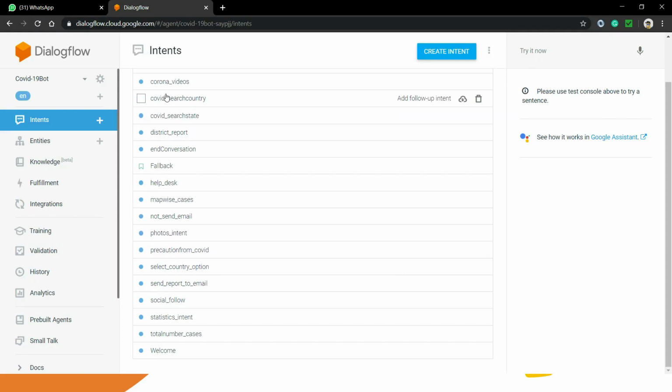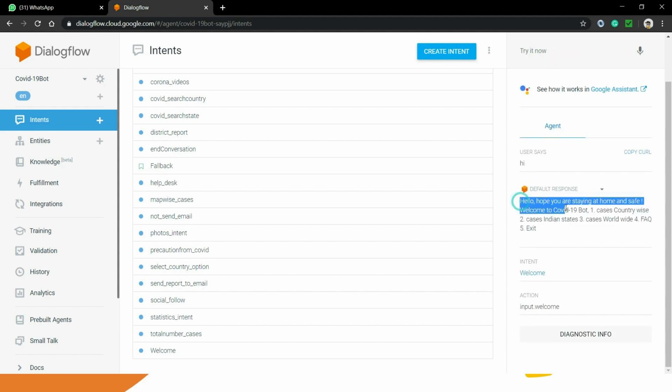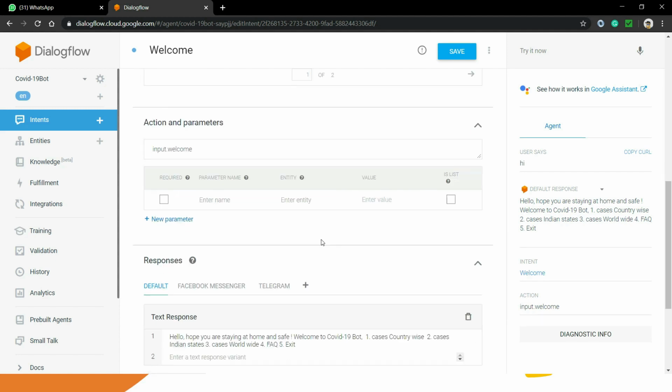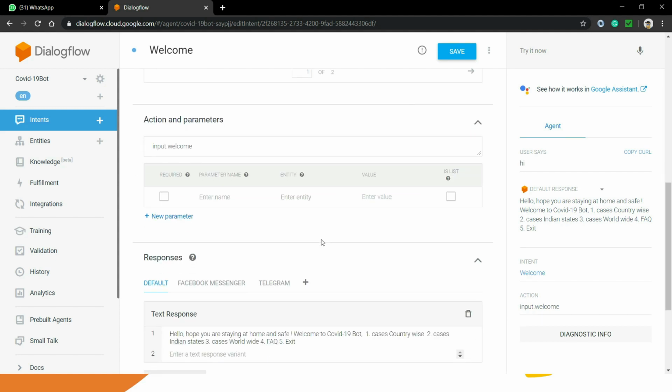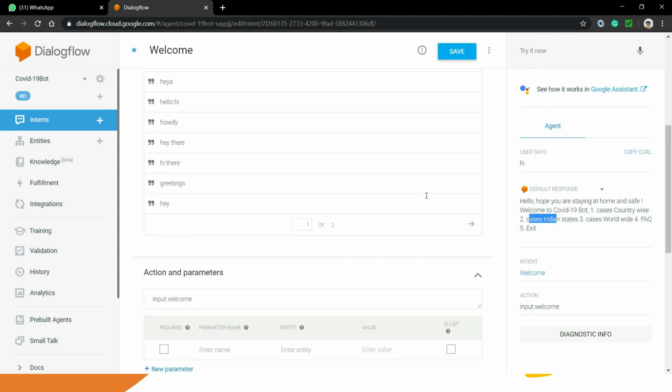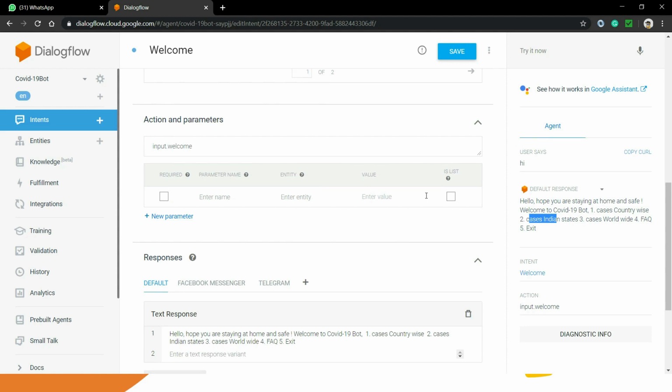I'm here inside my Dialogflow website. You will be able to see that all my intents are here. Then if you just type hi, then you will be able to see that the response is in the form of text only. There is no button or something like this, right? How will you show the buttons or quick layout, all this customization of UI into the chatbot? Now I have opened the welcome intent over here. So my idea is to show all these options like cases country wise or Indian states or something like this in the quick layout or in the form of buttons.